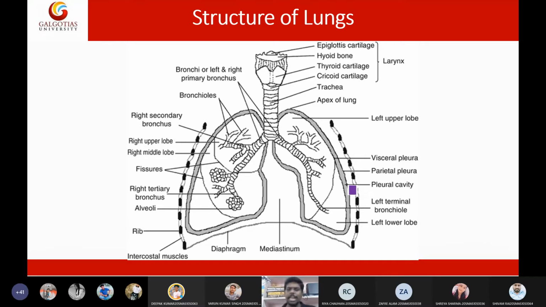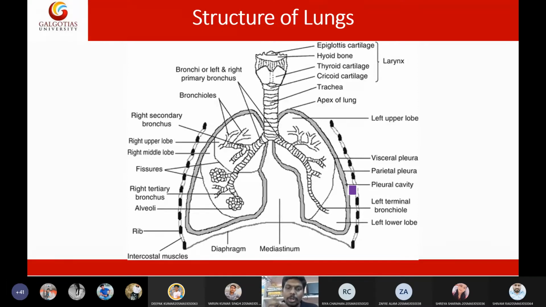Because of that elasticity, the lung is able to expand and relax. So when we are breathing, the lung will expand and contract, and we need to ensure that the lung is not worn or torn when it is expanding.